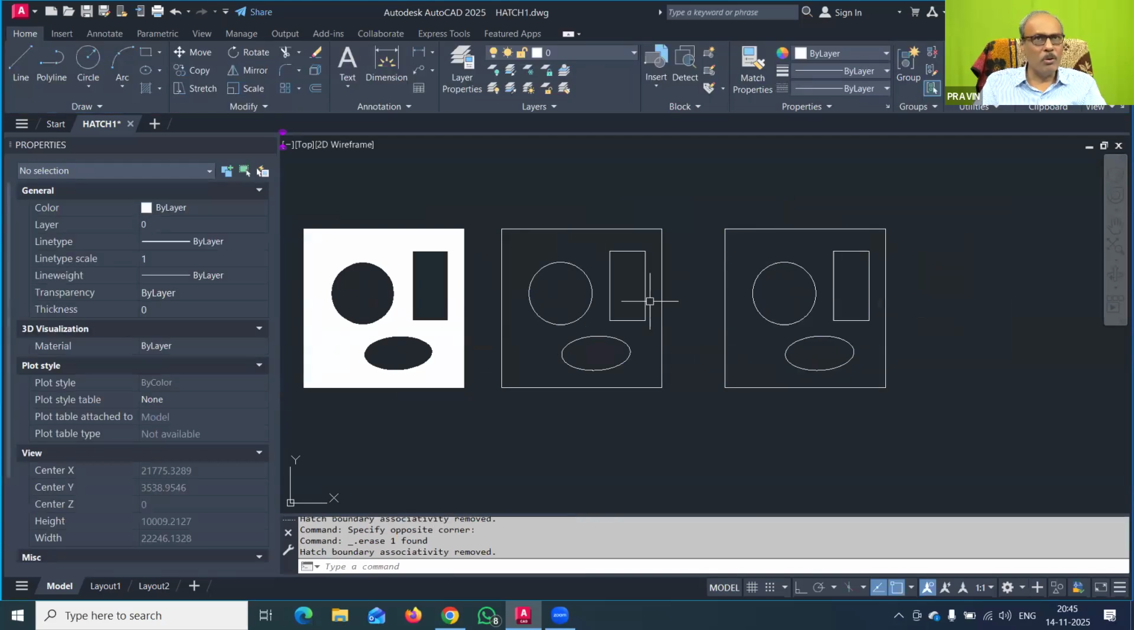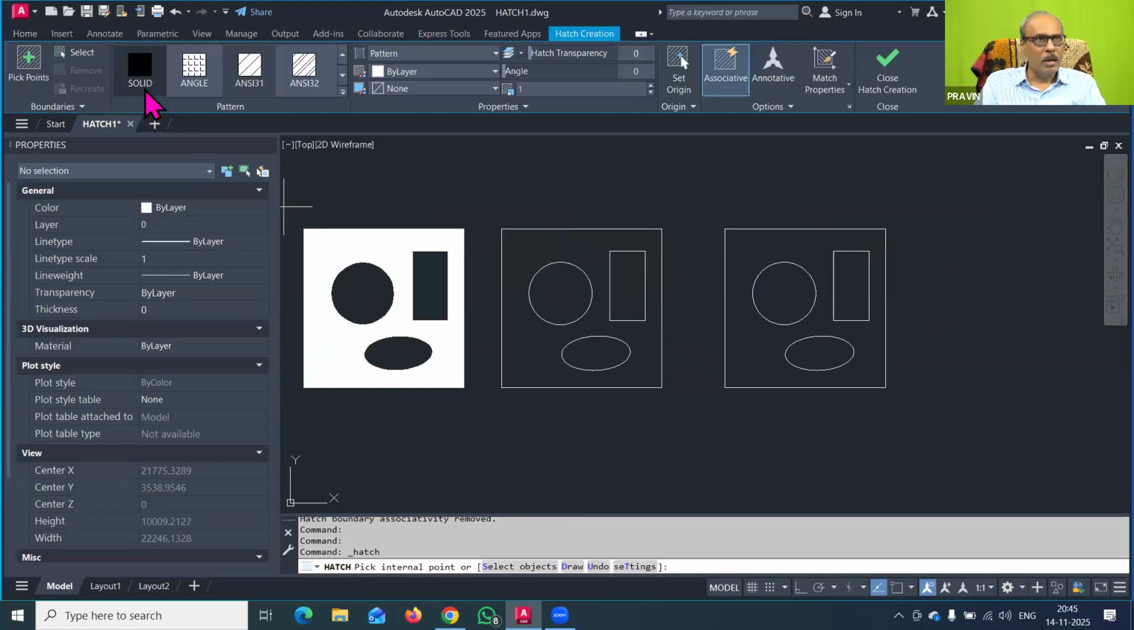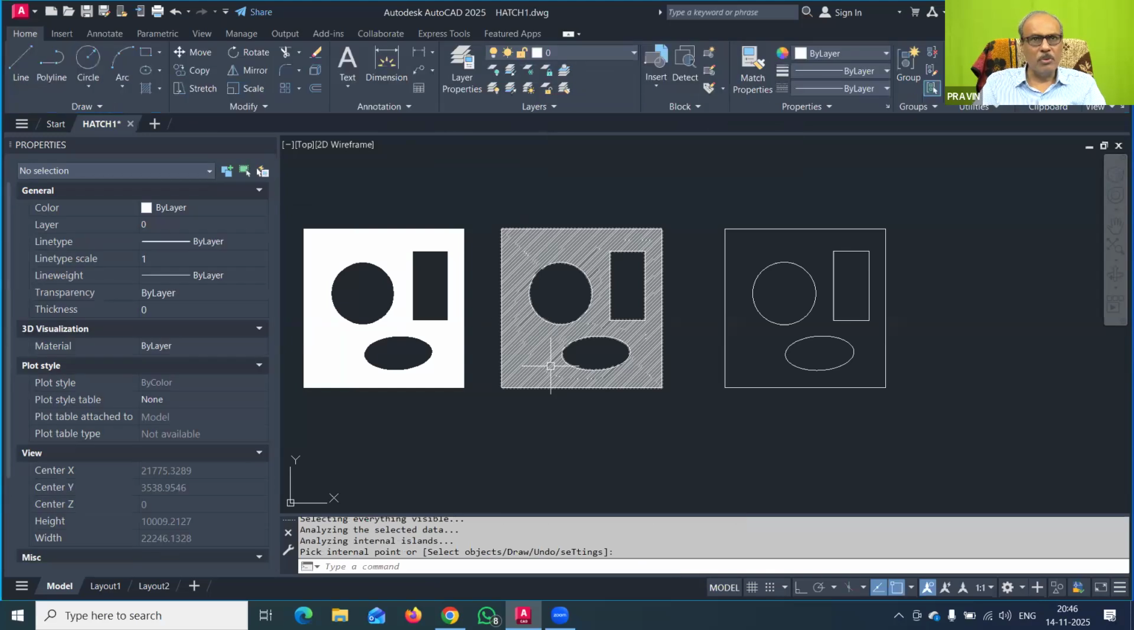But this time, I will start the hatch command, and now I will type the scale here. Because you already know the scale, I can just type 20 here. Now I have typed the scale in this property dialog box. This is the hatch creation ribbon bar appearing here. You can say the hatch creation sub menu. With this sub menu, you can type the scale, and then you click pick point. In this way, I will click it here. You can now see that my hatch pattern is very proper.